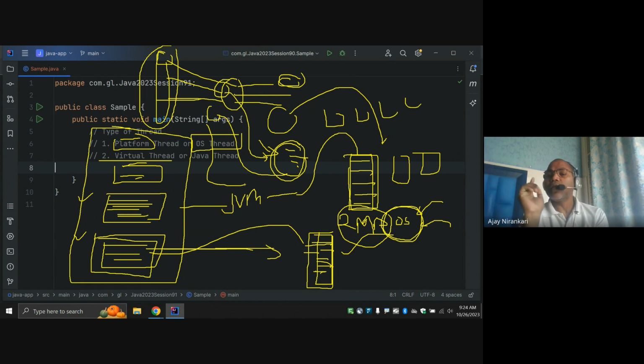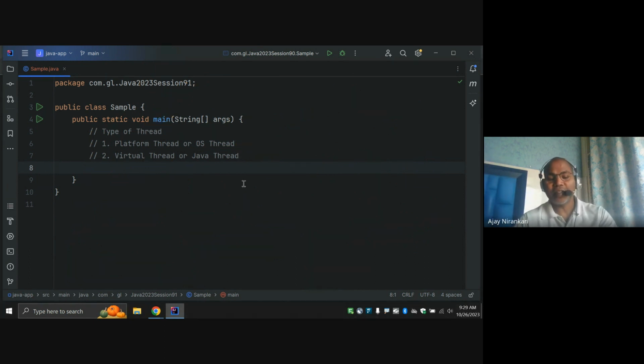So using the thread pool concept, as of now, all the application servers are responding to many requests. Till now there is no problem. So the question is, why did the new virtual thread concept come? It's working as expected, right? So let's rethink. Notice this is my one task. Here, Java designers figured out some more improvement areas. The virtual thread is nothing but one more kind of improvement in our Java multi-threading.